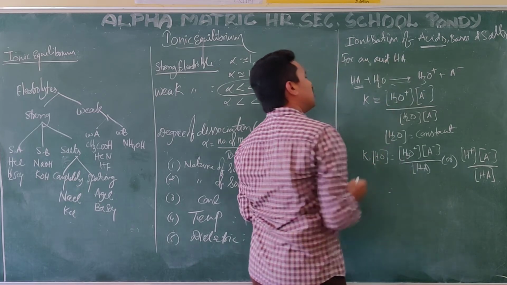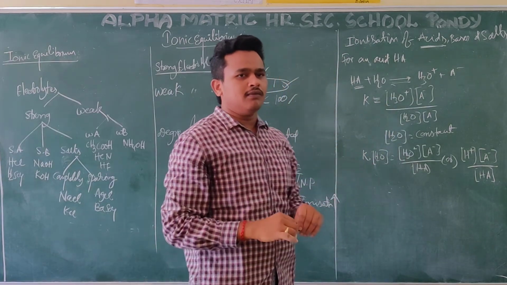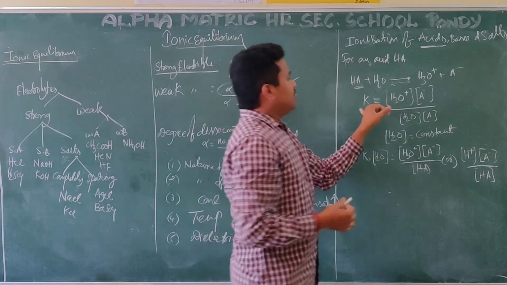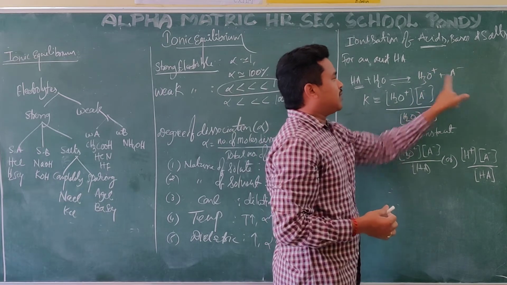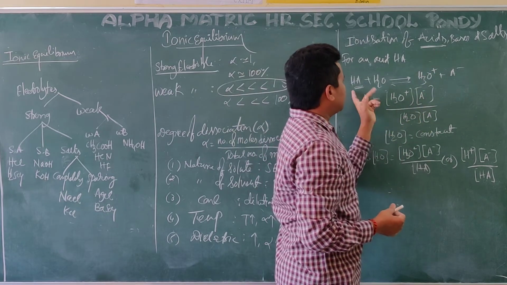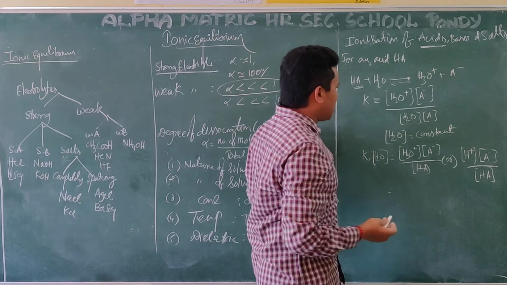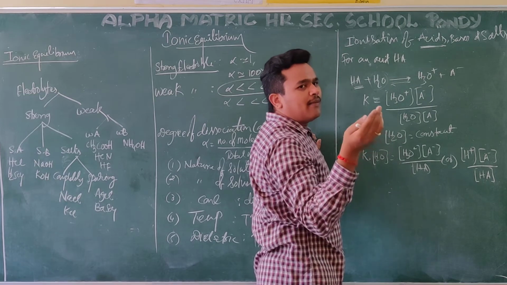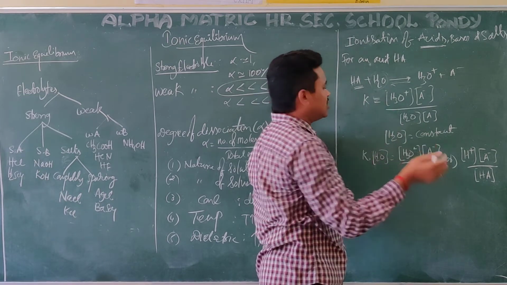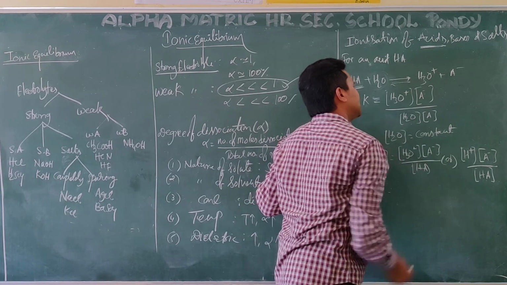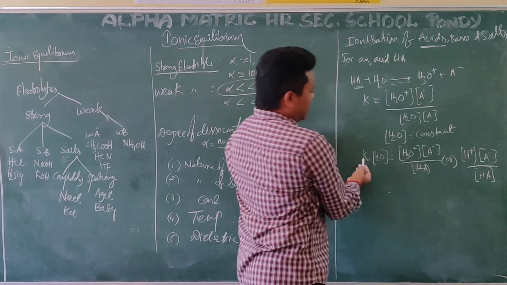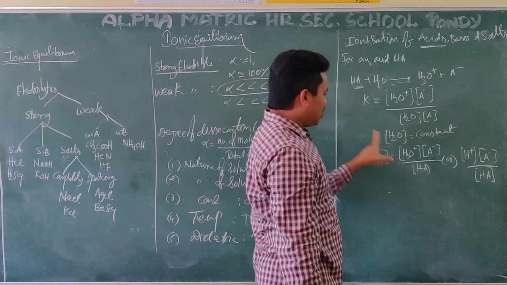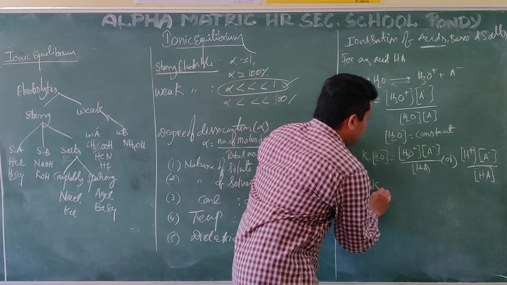For this one I am talking about equilibrium. I know how to write the equilibrium constant. These two are the products, divided by the reactants, these two. Here you have to observe that water is acting like a medium. Only a small amount of water is going to participate, so that water amount you maintain as a constant. That constant value I am writing on this side. K is also an equilibrium constant, and water is also constant, so both combined I am writing with the name Ka.